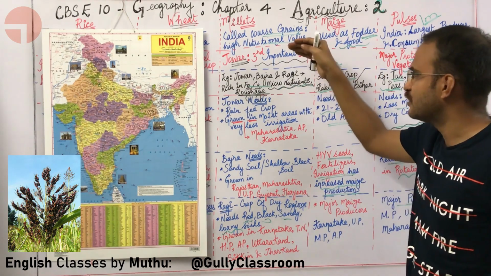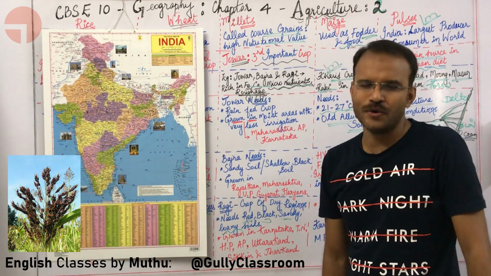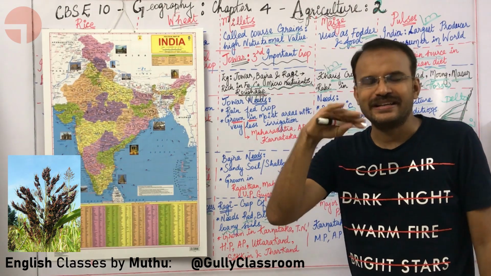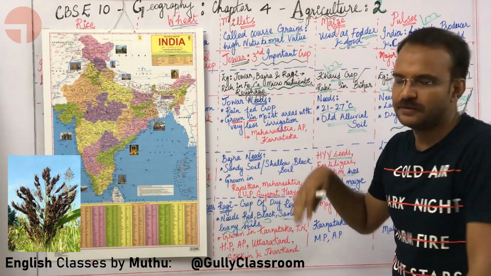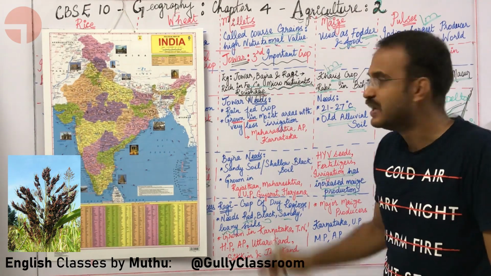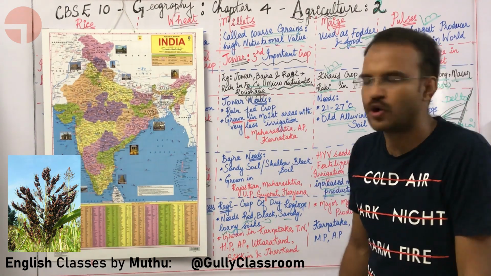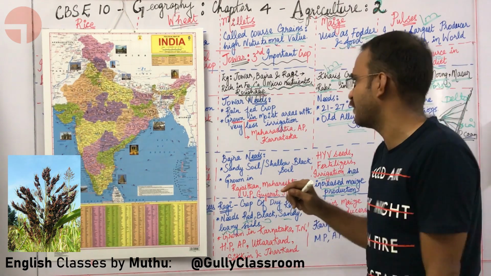So, what are the growing conditions of jowar, sir? First, what is jowar? Jowar is a name in Hindi. Jowar in English is called sorghum. In Tamil it is called Segapu cholam.